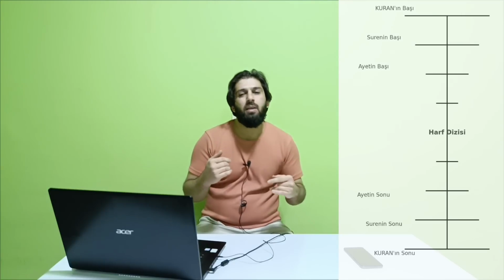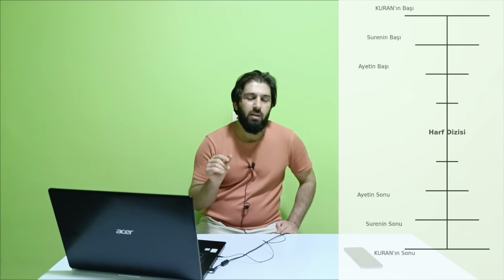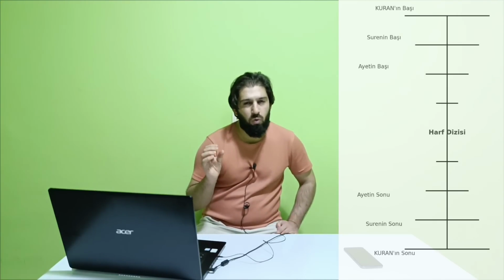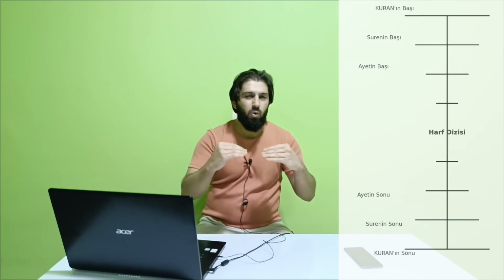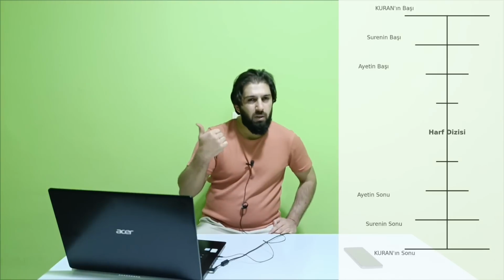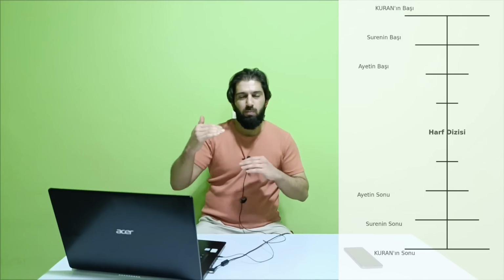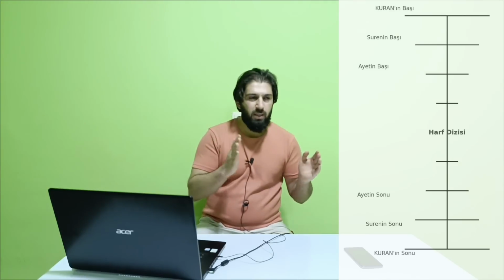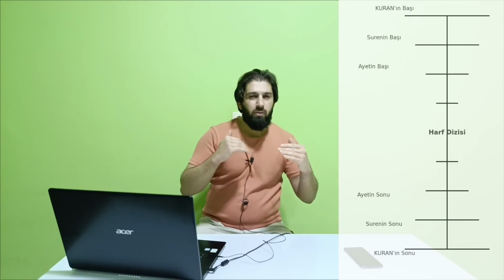By the way, as a methodology, I forgot to explain some details. Let me explain them also. When we want to find the value, our concept is like this. There are some reference points. When we detect a sequence, we count letters or words or verses or chapters from the detected sequence to those reference points. What are those reference points? They are the beginning of Quran, the end of Quran, the beginning of chapters, the end of chapters, the beginning of verses, the end of verses.